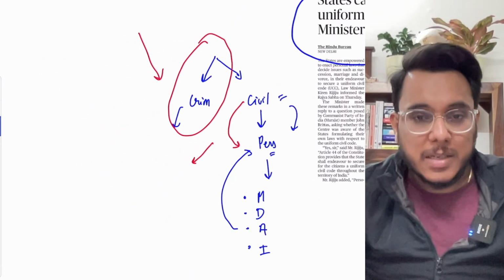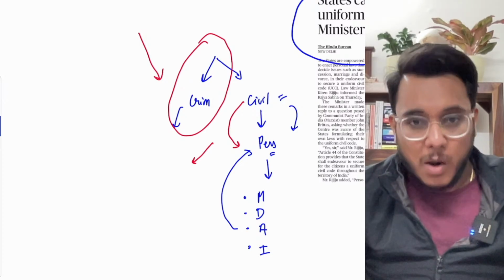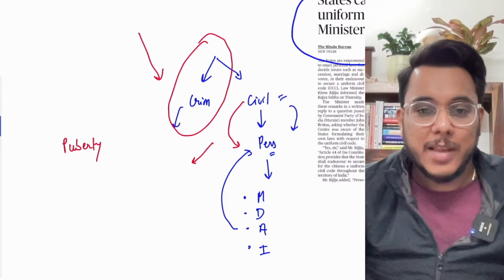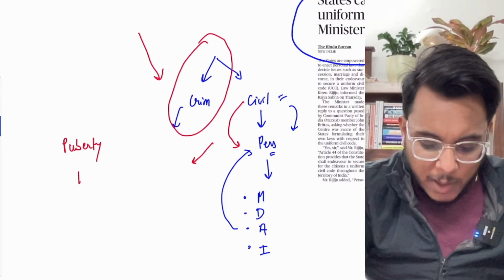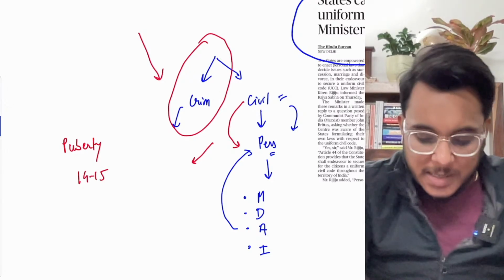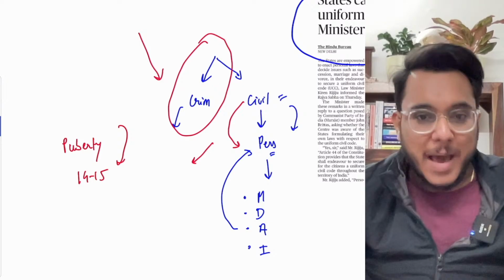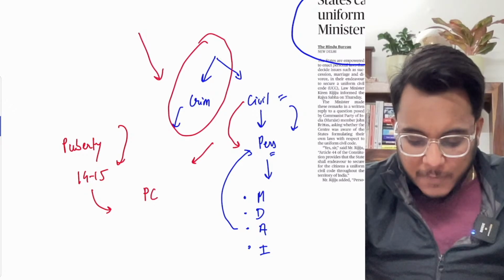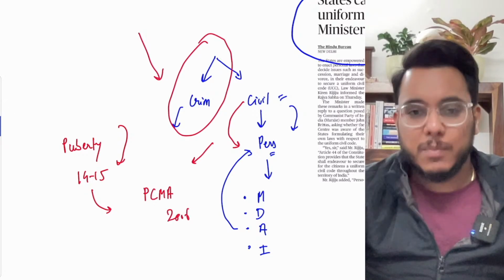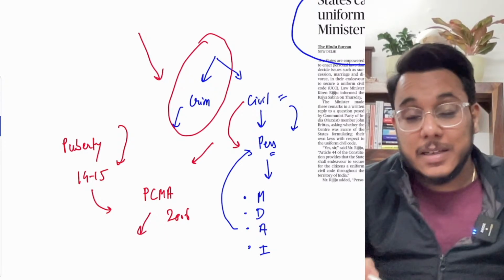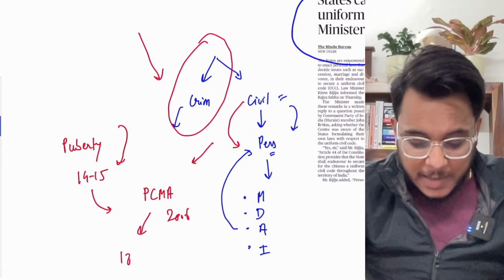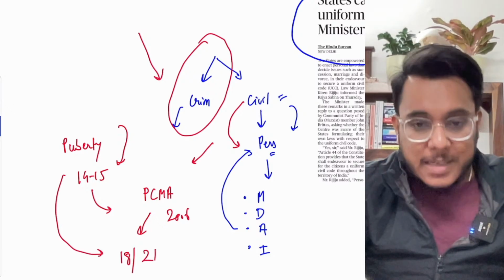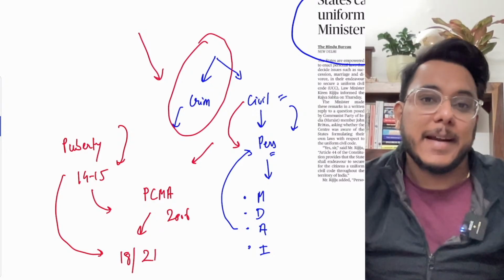When we talk about the personal civil laws of the Muslim community, the girls can get married once they attain puberty. Now a girl attains puberty at the age of around 14 to 15 years. So it means a girl of 14 to 15 years can get married. But this provision at the same time comes in conflict with the Prevention of Child Marriage Act 2006, because this act provides that a girl should be married at 18 and a boy should be married at 21 minimum. But here you can see that the personal law is providing that they can get married at puberty.